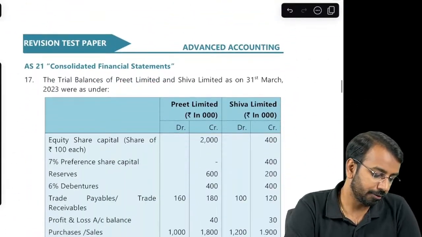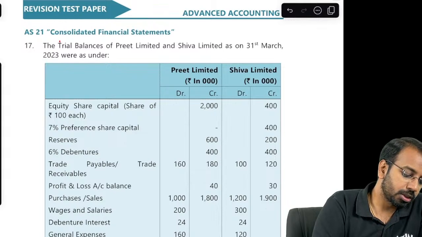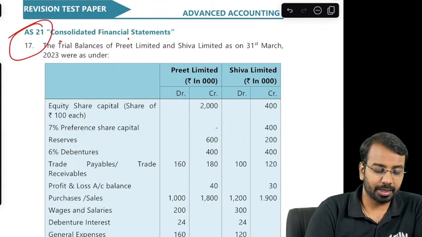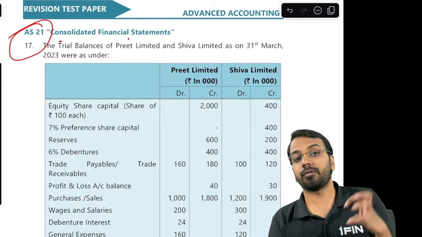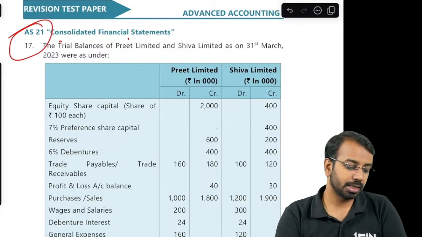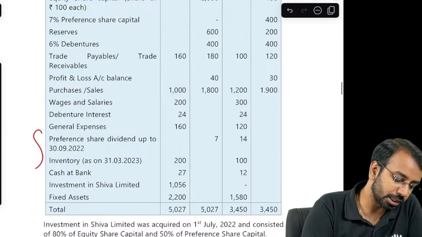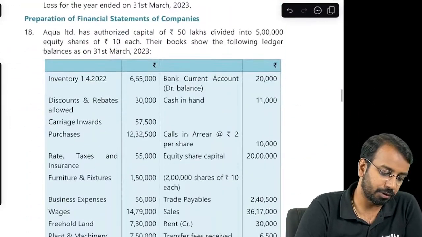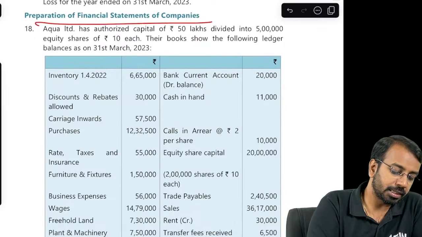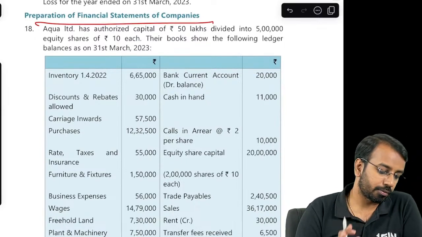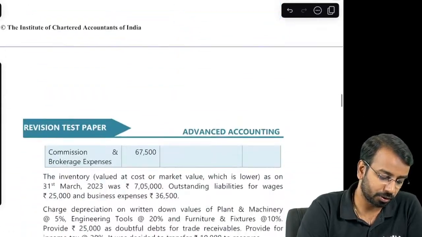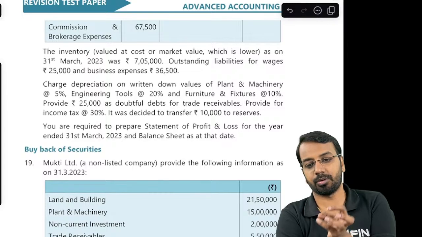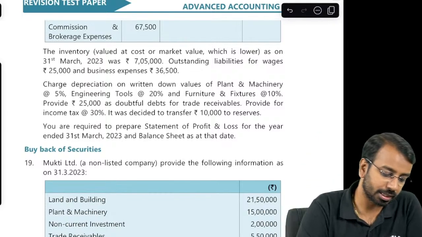Then consolidated financial statement. This question is slightly different. Rather than discussing, I would want to give you a full-fledged solution with explanation because there is an angle of preference shares involved here. So we'll do that separately. You will get it as a separate video. Preparation of financial statements, simple, straightforward question. So this you can practice on your own. There are no critical adjustments, as far as the P&L is concerned.